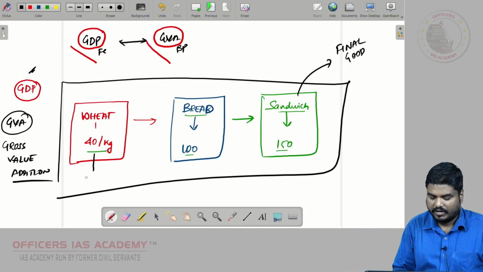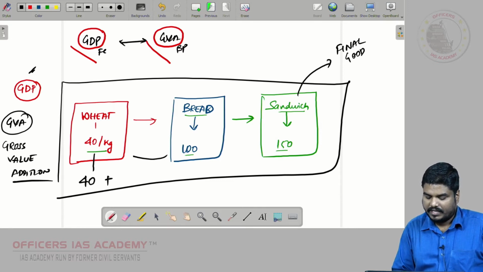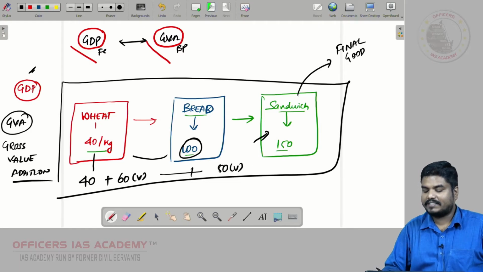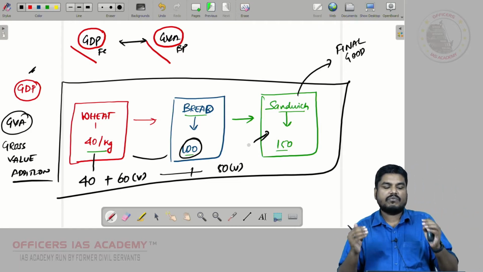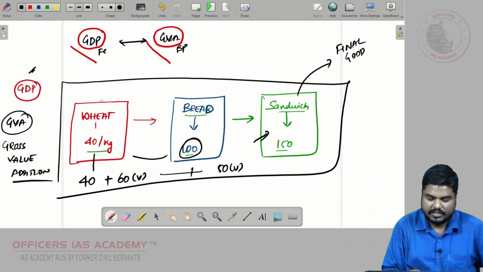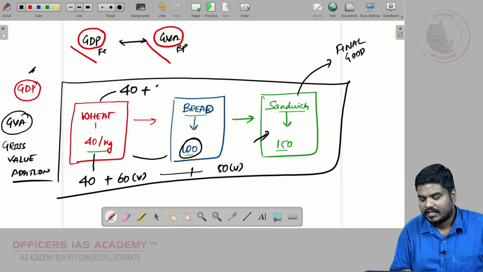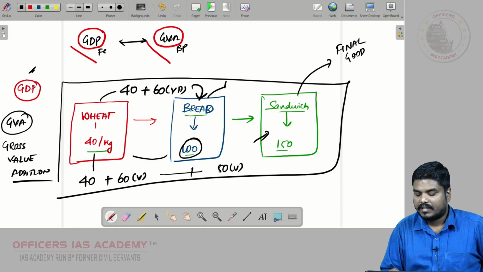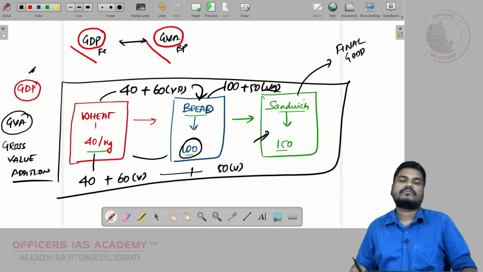Now 40 rupees worth wheat, to which 60 rupees worth value is added to make bread, to which 50 rupees worth value is added to make a sandwich. To this 40 rupees worth wheat, 60 rupees of value is added to make 100 rupees worth bread. To this bread, 50 rupees of value is added to make this sandwich.